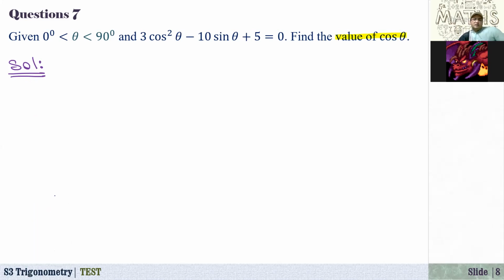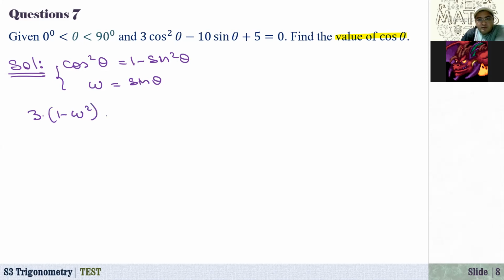Okay, again, since it's a quadratic equation, we have to solve this. Number one, we know that cosine squared of theta is equal to 1 minus sine squared of theta. And also suppose that W is equal to sine of theta, because I don't want to write this again and again. After observing these two things, I'll just rewrite our equation. So here we have 3 times, what is cosine squared of theta? That is 1 minus W squared. Minus 10 times W plus 5, that's equal to 0.